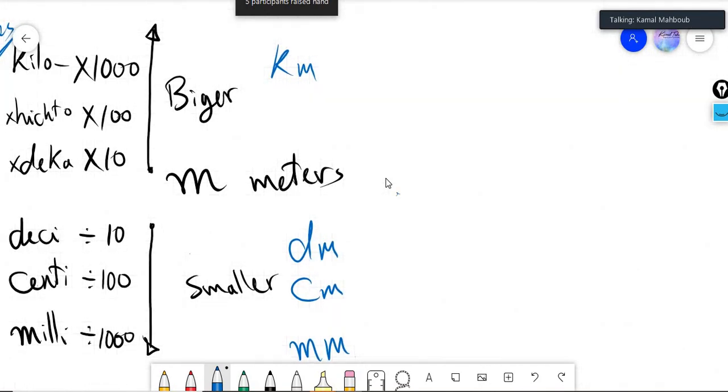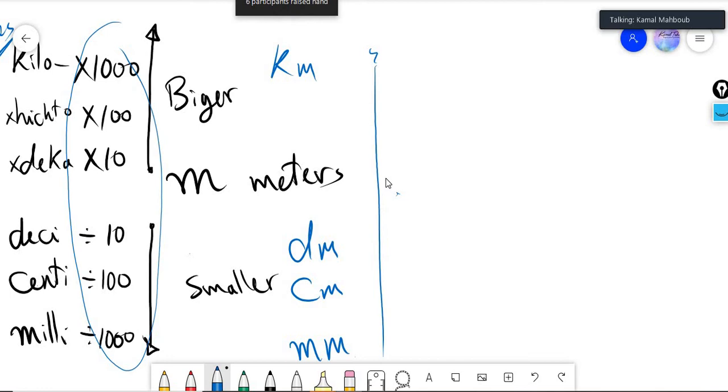The first step is, you should memorize these prefixes very well. Don't memorize hecto and deca, but you should know their place, because we will use some ways to answer the problems.